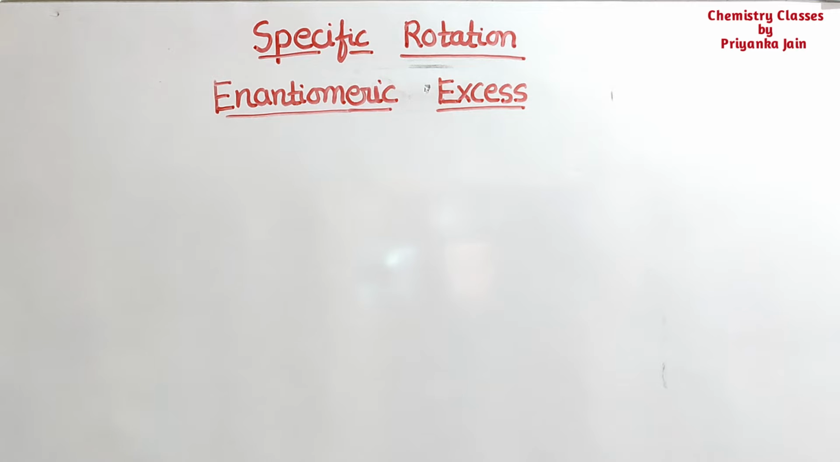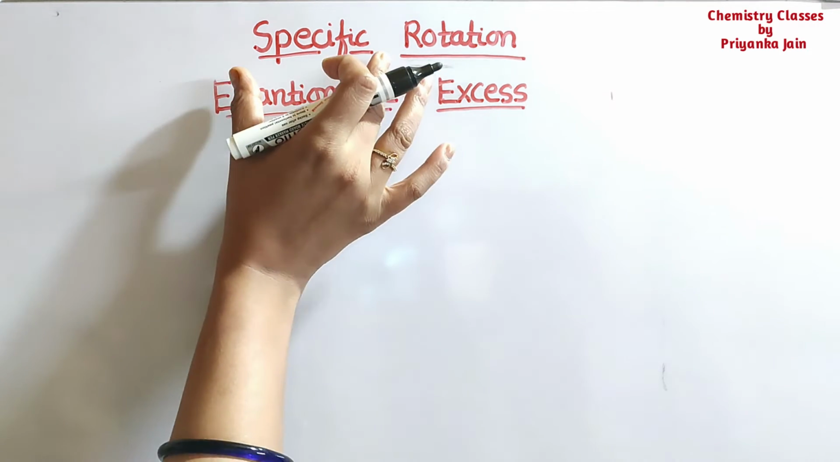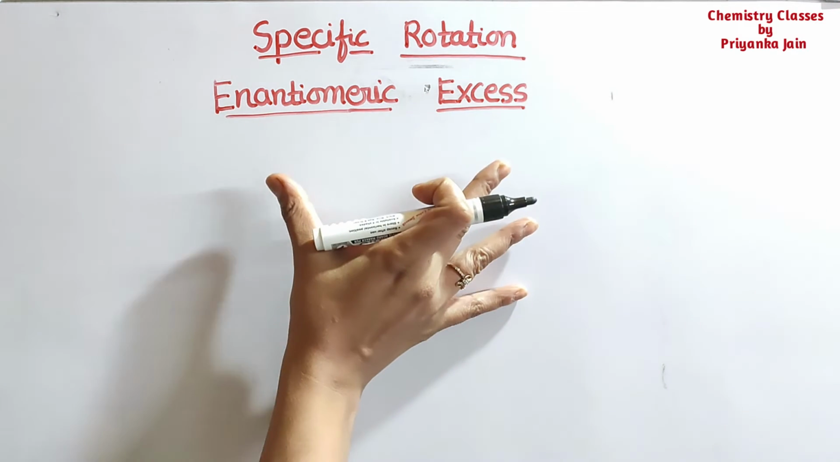In the numerical part, what is asked of you? We have to find the specific rotation and the enantiomeric excess or enantiomeric ratio, or we can say optical purity. Different questions are asked about this. So we will first see the basic concept and then we will solve various questions. Firstly, we are understanding what the specific rotation is.